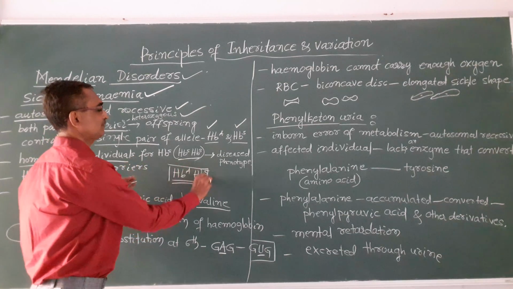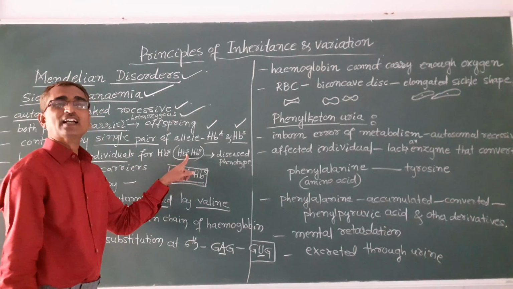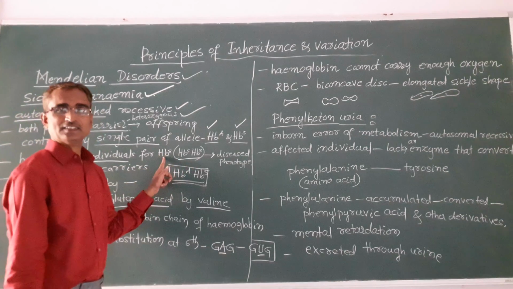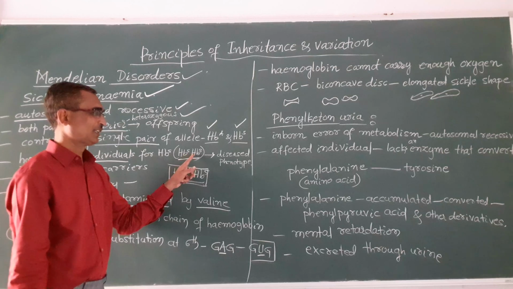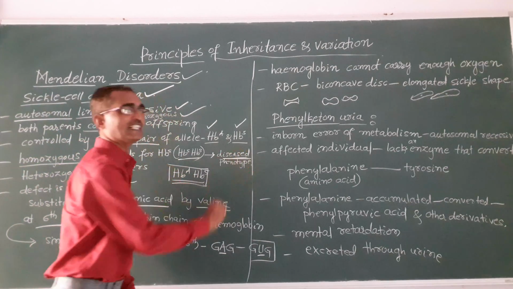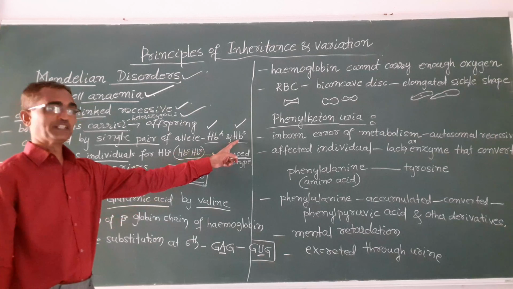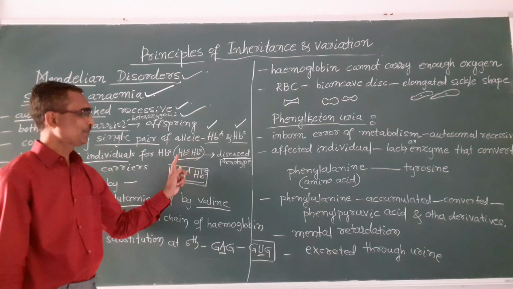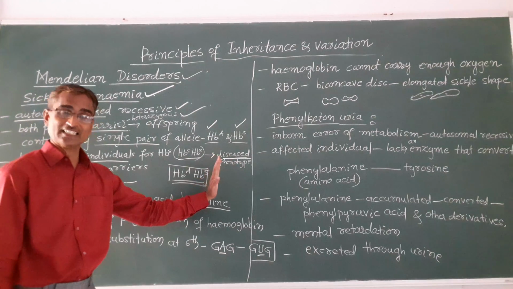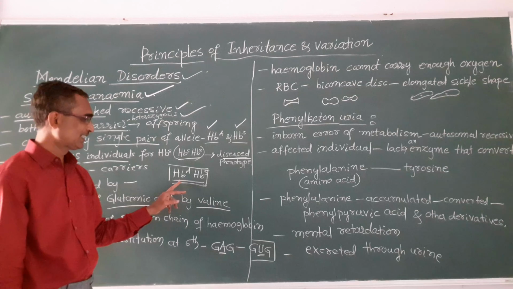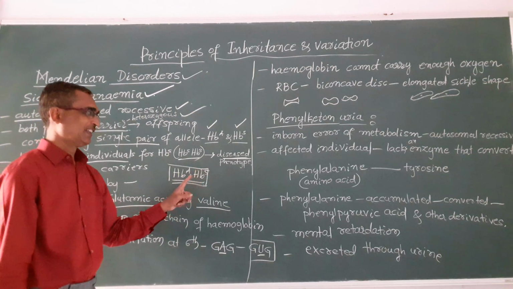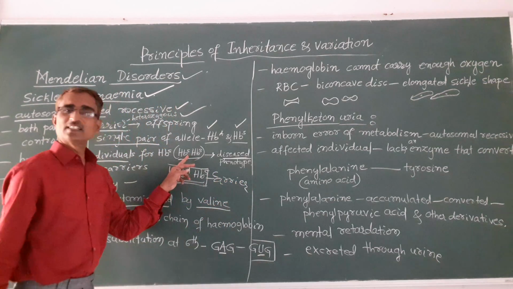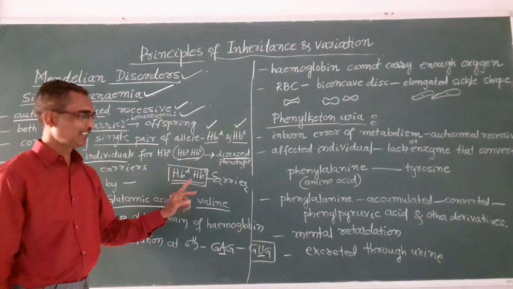Only when the HBS gene is in the homozygous condition, that is, both are the same, does it cause the disease. If it is in the heterozygous condition, HBA and HBS, the person will be a carrier. In homozygous condition it causes the disease, and in heterozygous condition the person is a carrier.